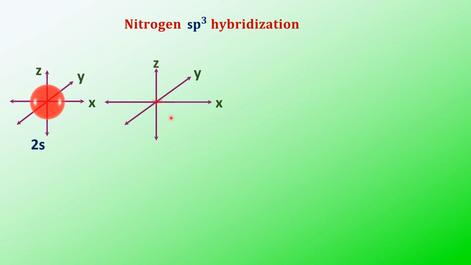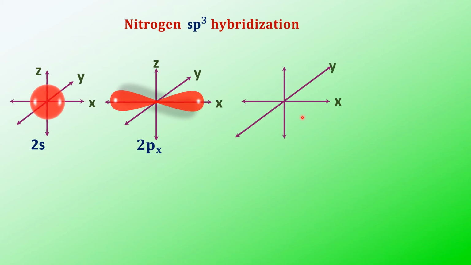See, now we'll see the three p orbitals and one s orbital, how they are going to hybridize. This is the s orbital. So nitrogen, one s orbital and three p orbitals, x, y and z. And this is one px orbital of nitrogen, another one py orbital of nitrogen.